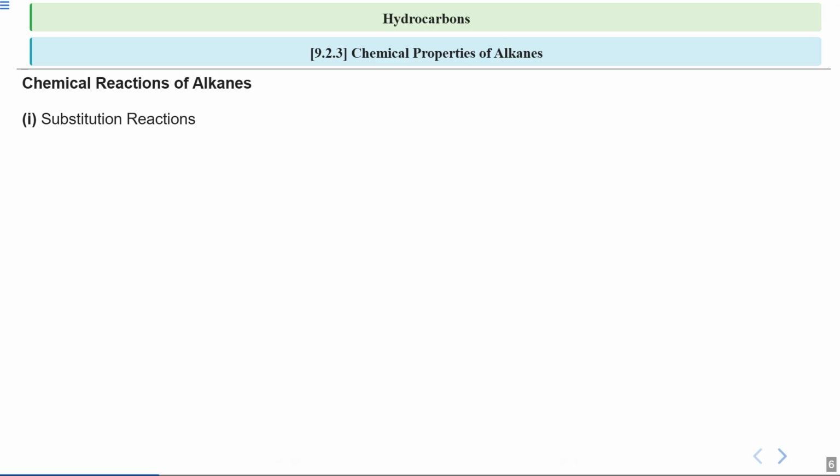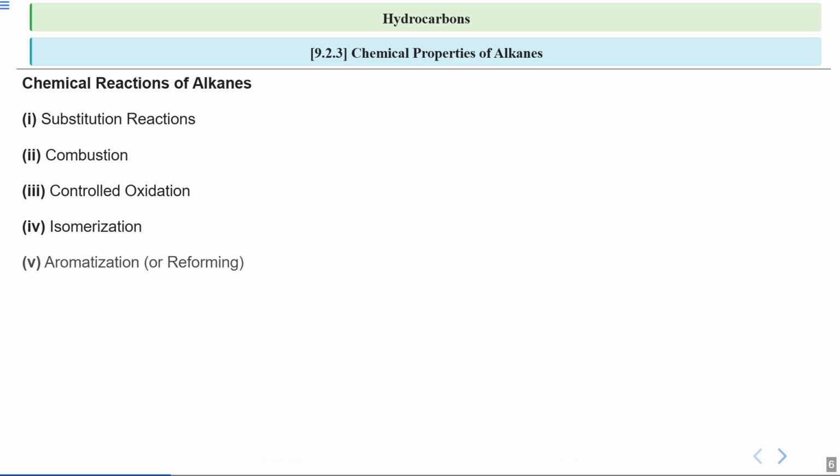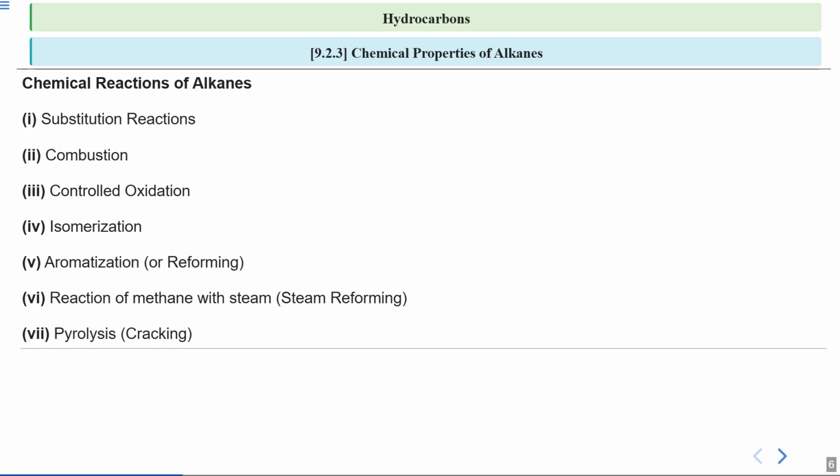First, we have the substitution reaction. Then next we have combustion. After that we have controlled oxidation. Then isomerization, aromatization, also known as reforming. Then we have the reaction of methane with steam, which is known as steam reforming. And lastly, we have pyrolysis, also known as cracking. So these are the 7 chemical reactions of alkanes that we are going to address today.